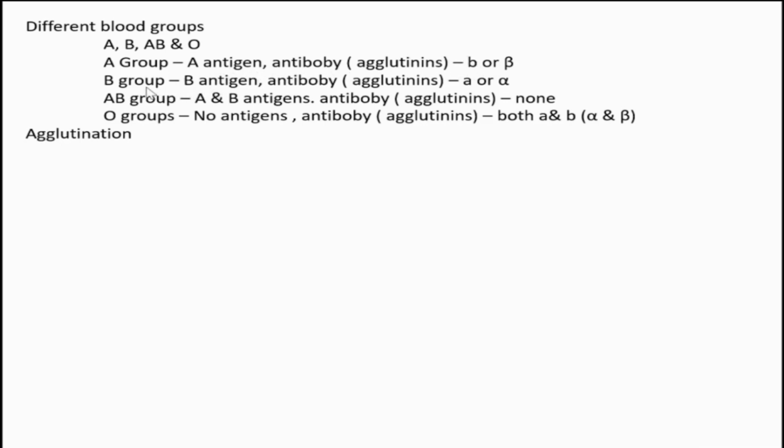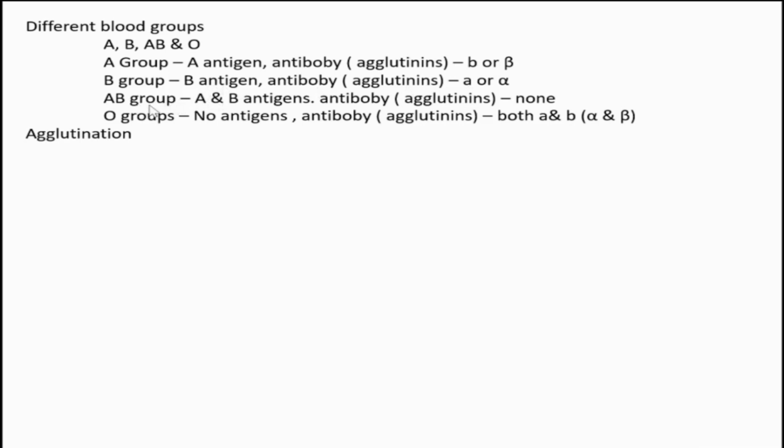And when coming to B group, the first letter is B. So correspondingly, the antigen is B. And since B antigen is there, it's only possible to keep the antibody alpha, a for alpha. The a antibody is only possible to coexist with this B antigen.